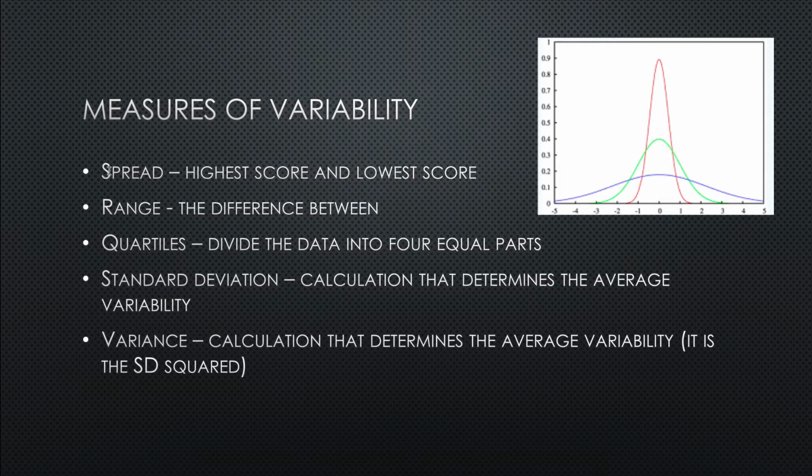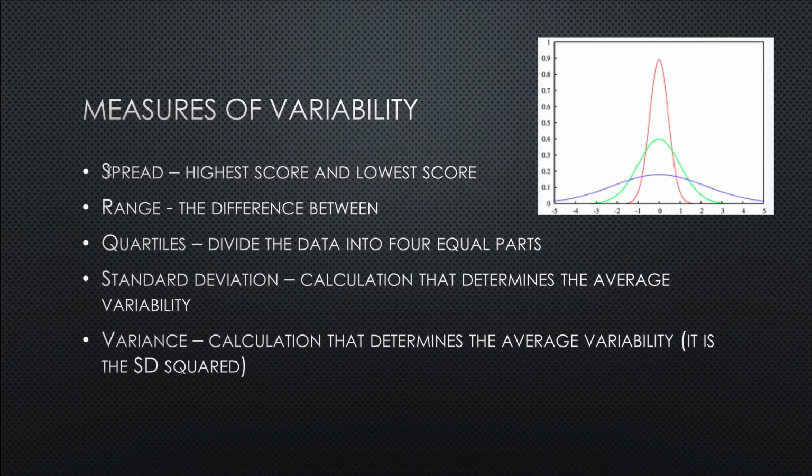It tells us that the average was 25, but we saw on average the majority of the people falling plus or minus 3 from the mean. If the plus or minus is 7, then that means the deviation is a little wider, the variation is a little wider, and so on. So the standard deviation is a calculation that determines the average variability. We're going to look at that in more detail on the next slide.